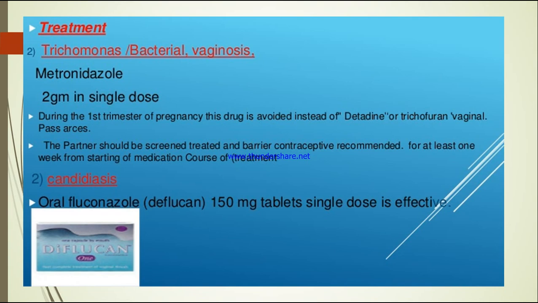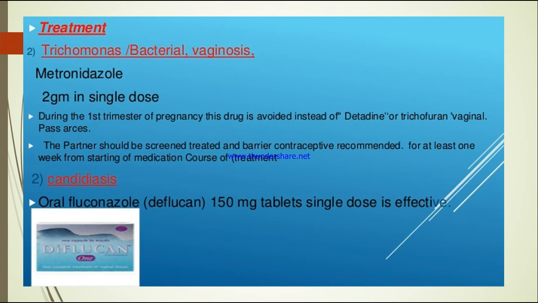During the first trimester of pregnancy, this drug is avoided. Instead, we will give Tinidazole or Trichoforan vaginal pessary. So instead of giving Metrogyl in pregnancy, we will give Tinidazole. But for females who are not pregnant, we can give Metrogyl in tablet form or injection, that is 2 grams in a single dose.